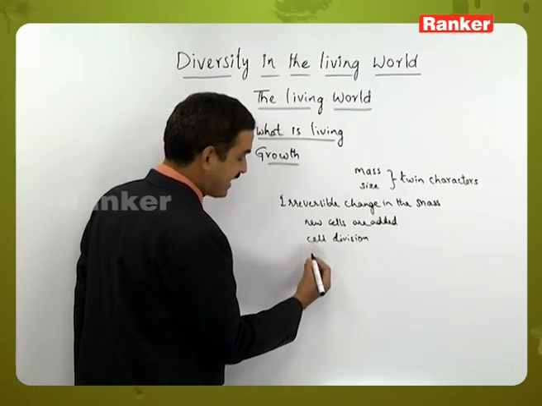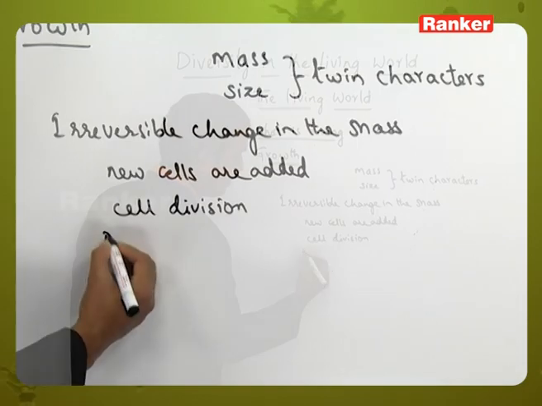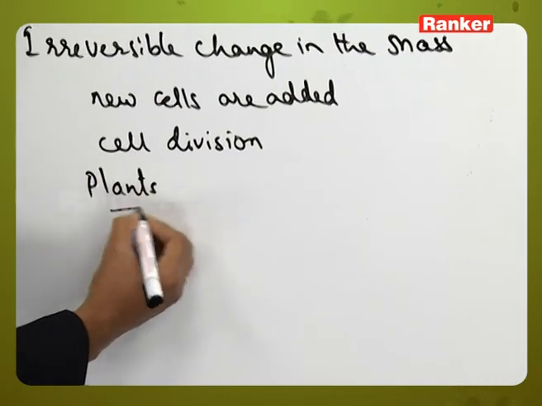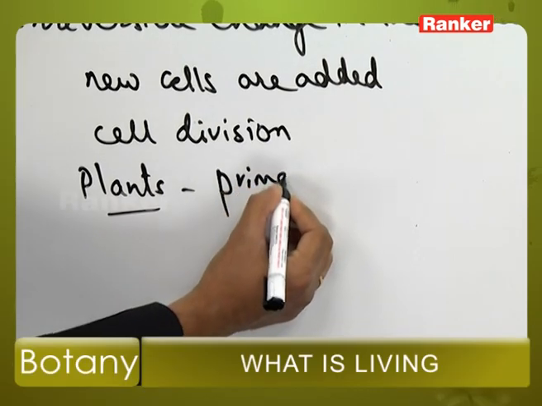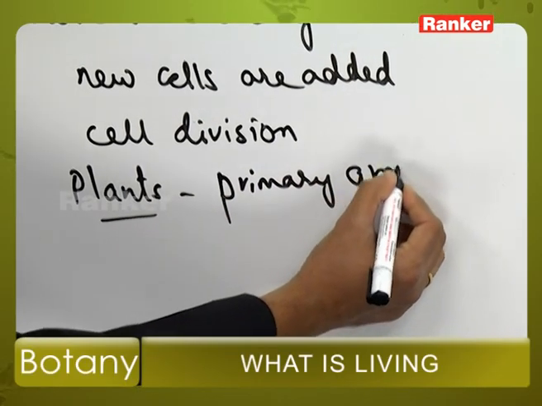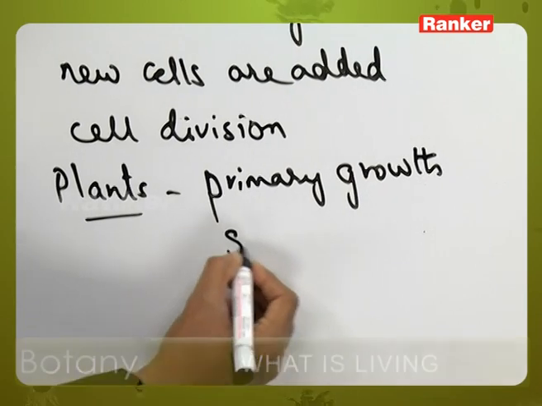In this aspect, we can say that plants will show both primary growth and secondary growth.